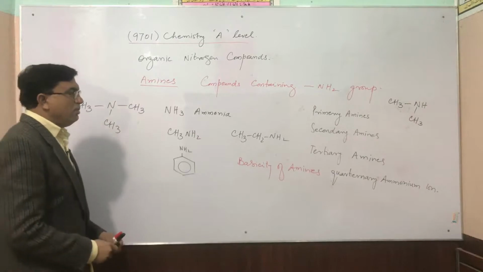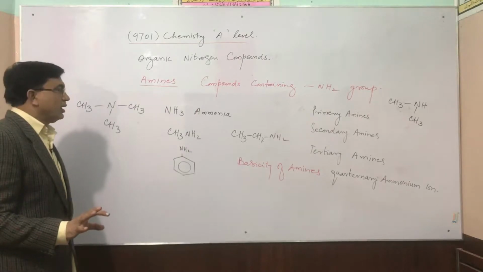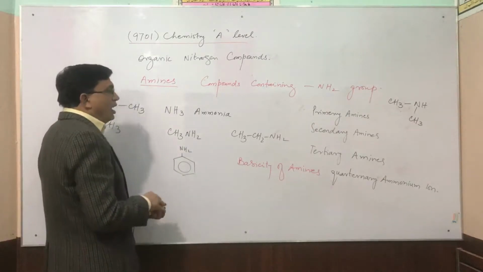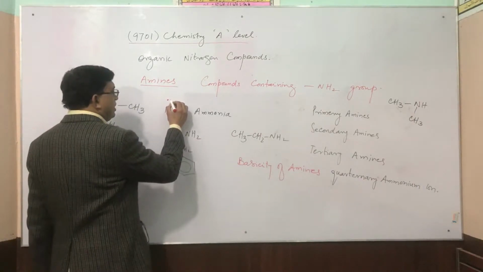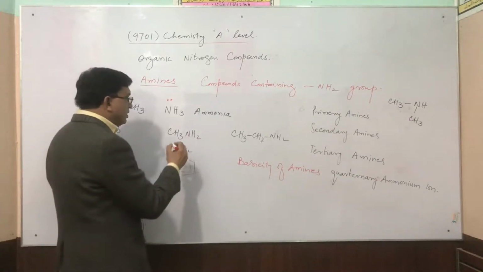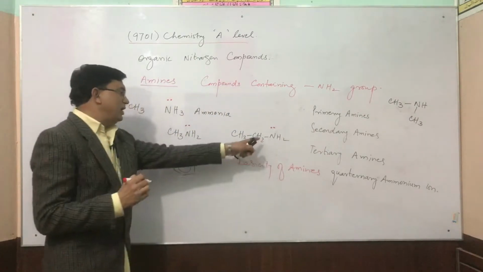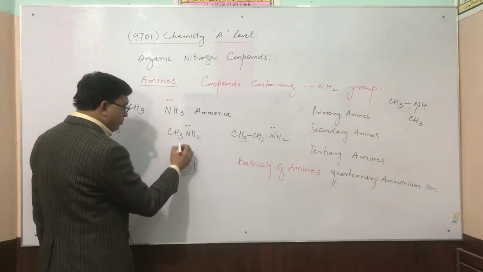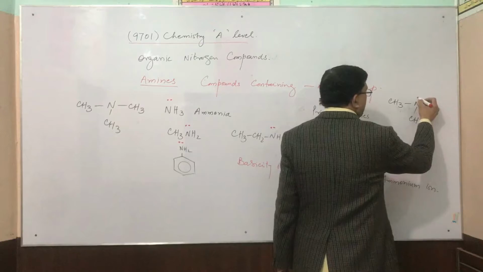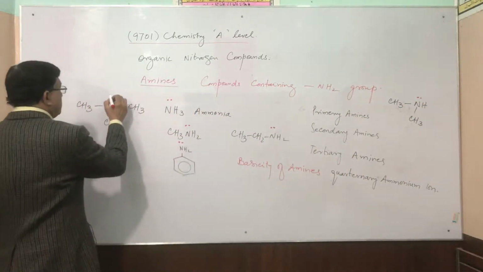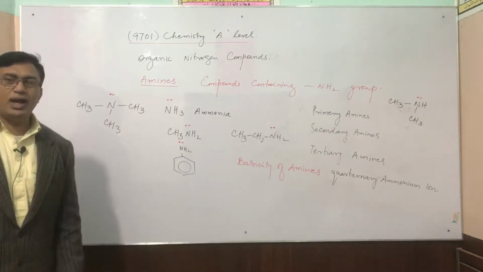Now, it is most important to note that in ammonia and all amines there is always a lone pair present on the nitrogen atom. In ammonia it is present, in methylamine it is present, in ethylamine a lone pair is also present on the nitrogen atom, and in phenylamine it is also present. In secondary amines and tertiary amines, all these contain a lone pair on the nitrogen atom.